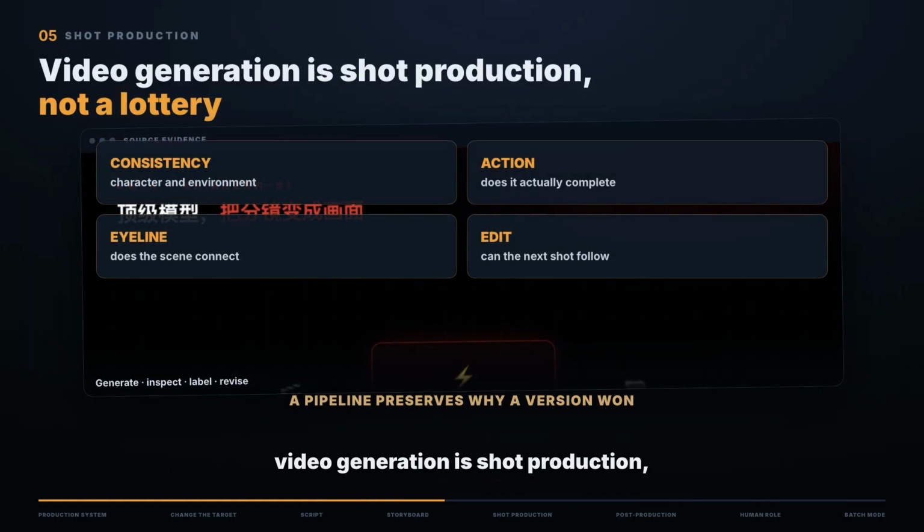Chapter 4. Video generation is shot production, not a lottery. For the video stage, we used Seedance 2.0 Pro.